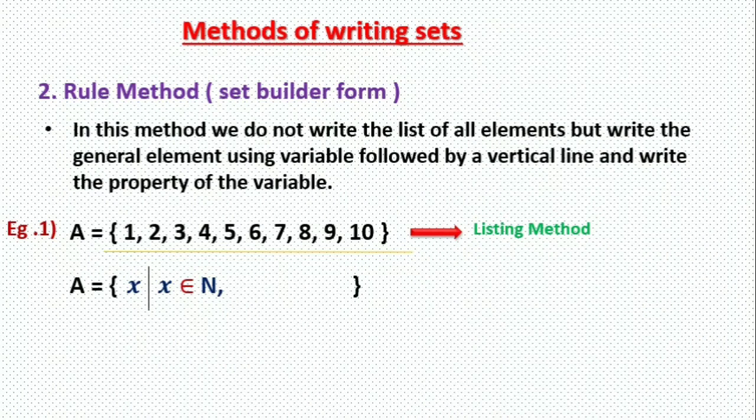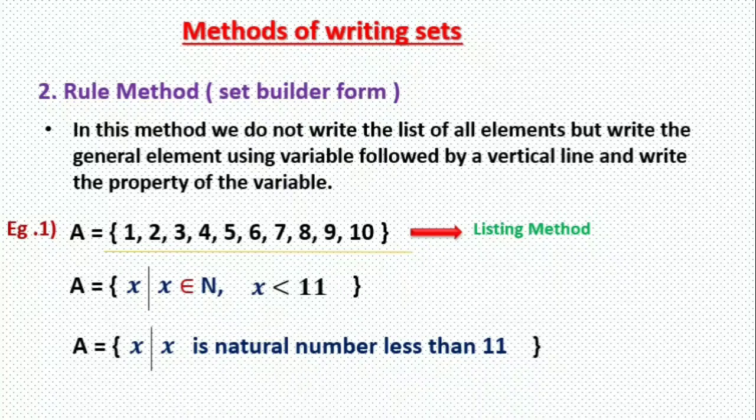Then we will have to put a condition over there. We don't want all natural numbers. X is a natural number, but we don't want all natural numbers. Natural numbers only up to 10. Up to 10 means less than 11, you can write. So X is less than 11. Okay, did you get it? Good. You can also write it in words, like A is a set of element X such that X is a natural number less than 11.